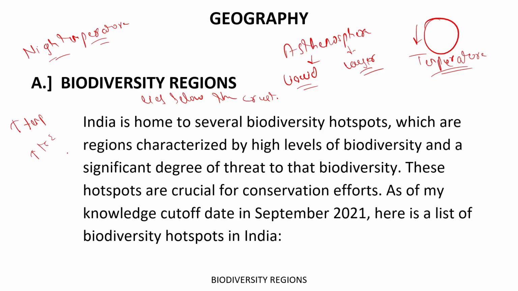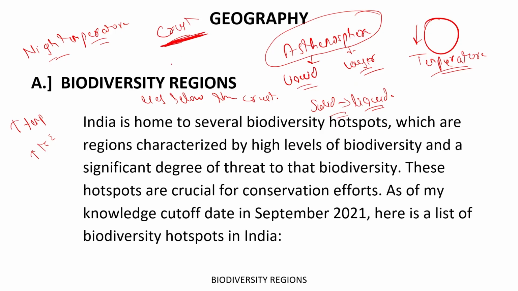When the kinetic energy of the molecules or atoms goes up, they start running here and there. Because of this, solids change into liquids, and liquids change into gases. In this case, because of the high temperature, the solid particles have been converted into a liquid part, which is the basis for the asthenosphere, which lies exactly between the crust and the mantle.